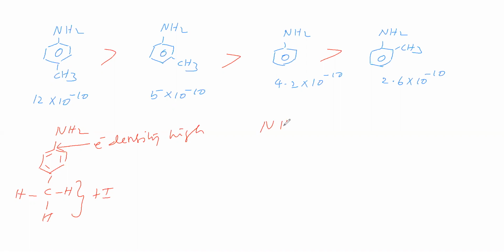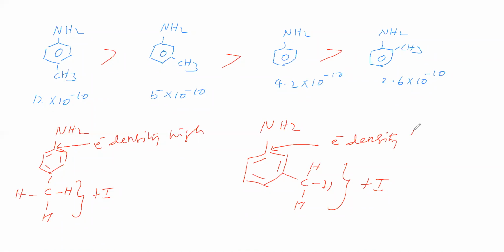Now we will take metamethyl aniline. This methyl group shows plus A effect. Due to plus A effect, at this carbon electron density is high. Therefore, lone pair density becomes high. Therefore, basic strength is high.